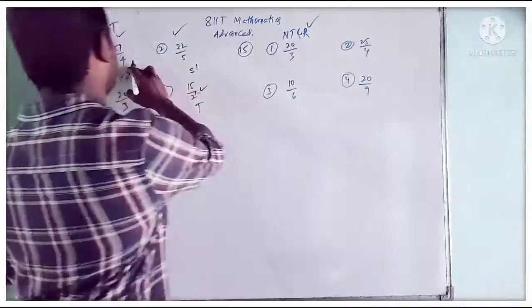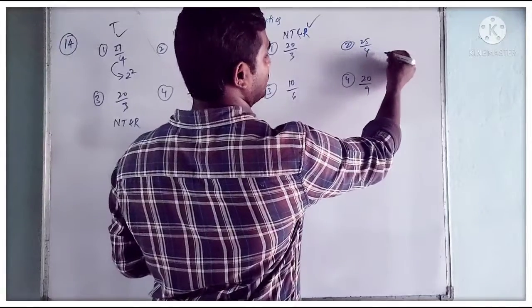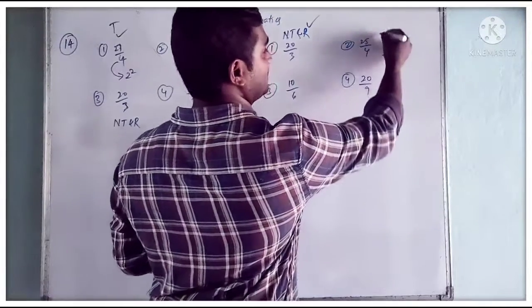25 by 4. Generally here only, sorry. 25 by 4 means there is no cancellation. 4 we can write as 2 power 2. So it is terminating.